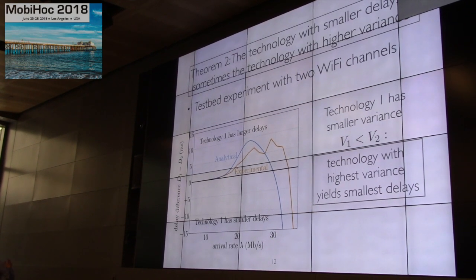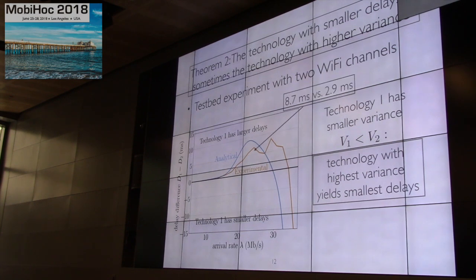And here, we use different parameters for the two technologies, and with these parameters, technology 1 has the smaller variance. And in blue, I show the analytical delay difference. And in orange, this is what we get experimentally. And we see that in both cases, up to something like 32, 35 megabit per second, technology 1 that has a smaller variance has actually the larger delays.